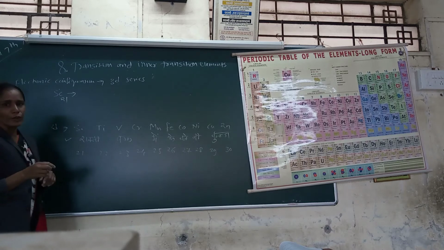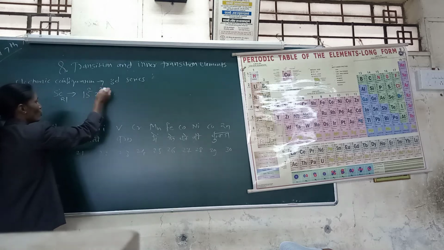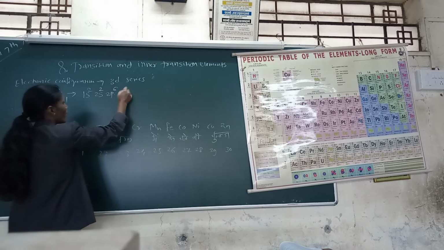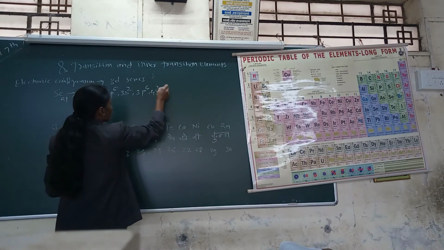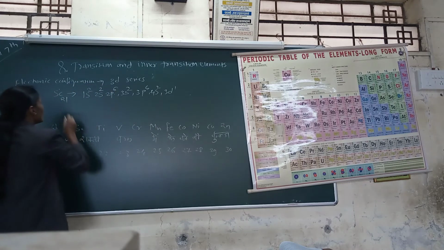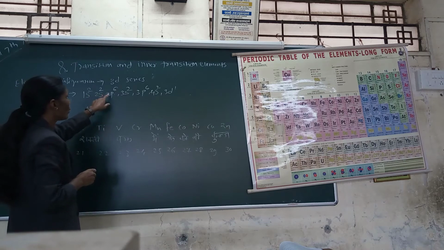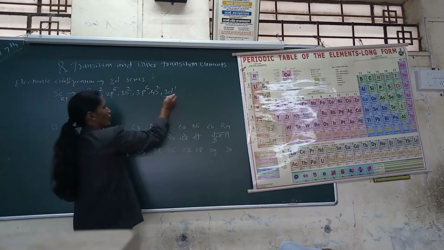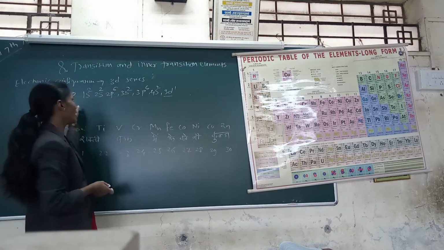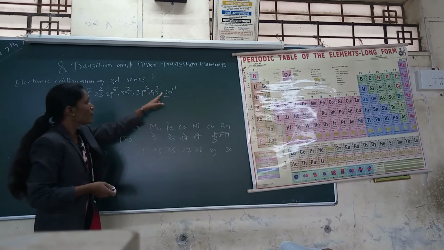Scandium has atomic number 21, so its configuration is 1s2, 2s2, 2p6, 3s2, 3p6 and 4s2, 3d1. Scandium contains 21 electrons, therefore 1s2, 2s2, according to the Aufbau principle, 2p6, 3s2, 3p6, 4s2, 3d1. The last electron enters the d orbital. Therefore, scandium is a transition element, since d is the penultimate shell.